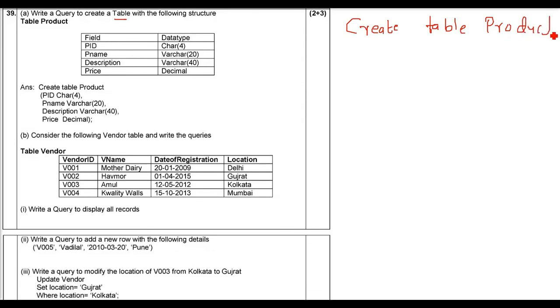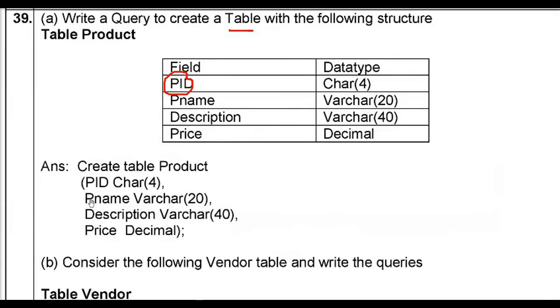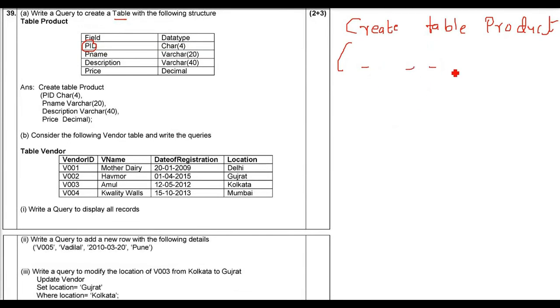Then what you are going to do, in the round brackets, you have to write PID with a space, char 4. Just copy this, PID, char 4. Now you have to use a comma. All these are separated by comma. Pname, varchar, description, varchar, price, decimal, all are separated by comma. Now finish with a round bracket and then give a semicolon. Then you can run this query. So the table will be created with all these data types.